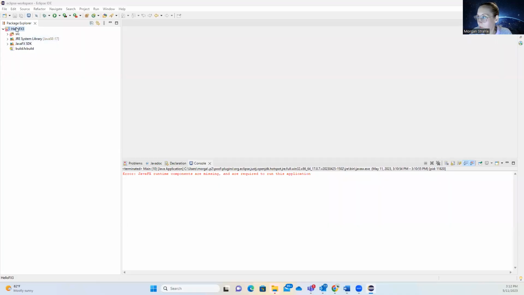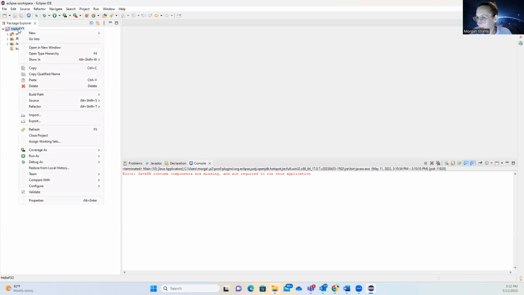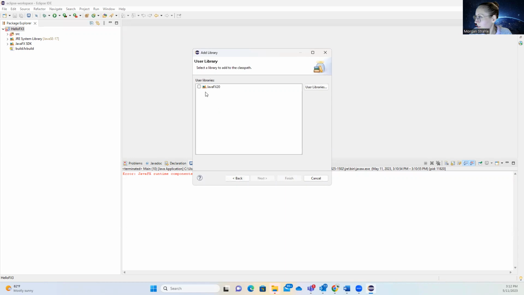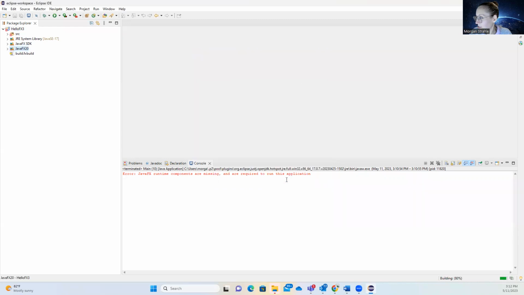All right, so let's do that one more time, since I had already done some things in that project. So we're going to go build path, add libraries, user libraries. And so we should be able to select and finish.